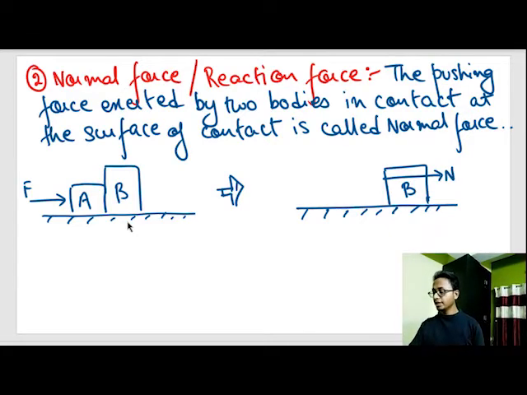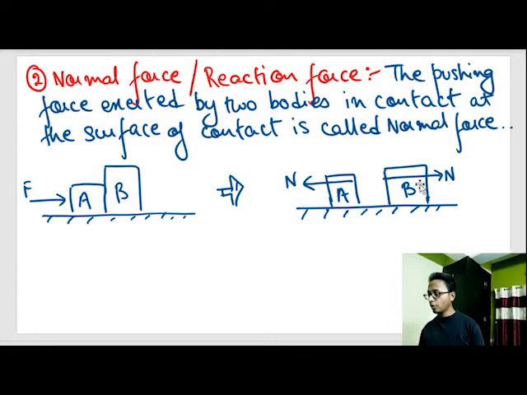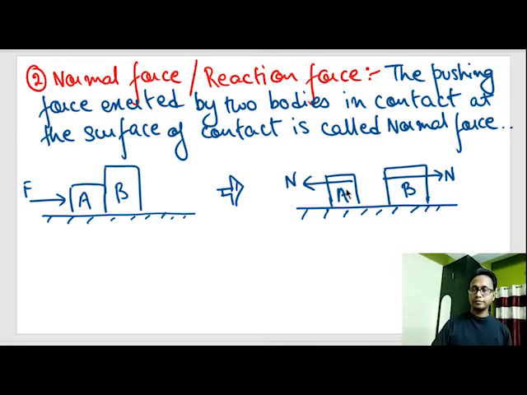Similarly, when this surface is exerting a normal force, an equal and opposite normal force will be exerted by block B on block A. Newton's third law. And there was already an existing force of F from the left hand side.